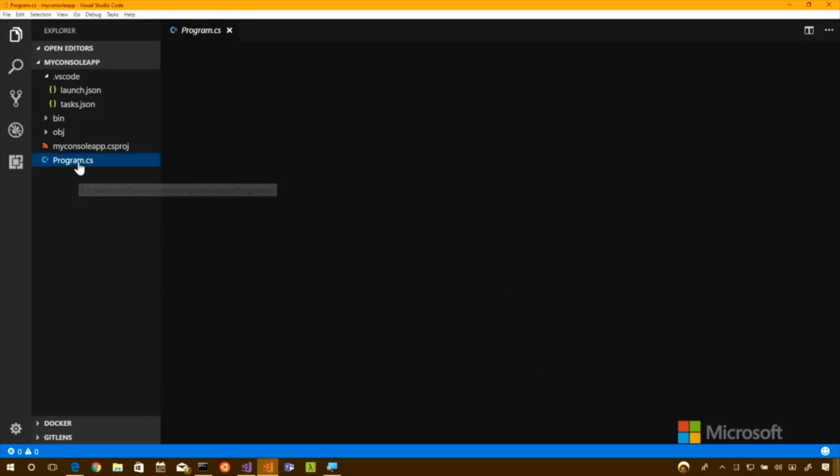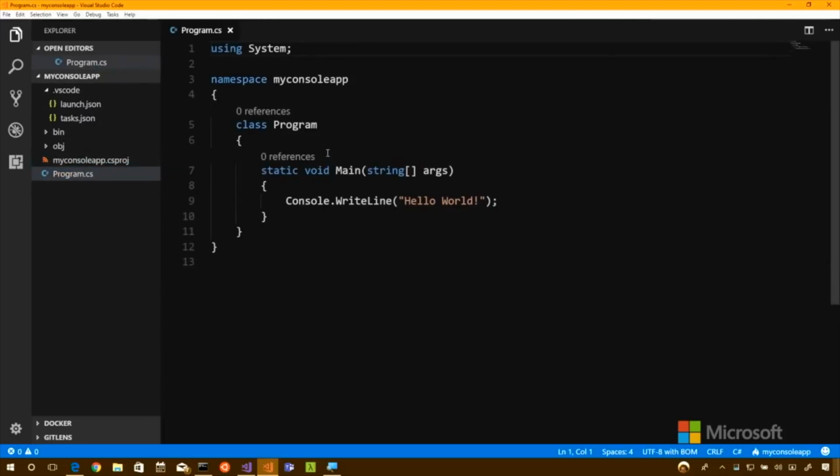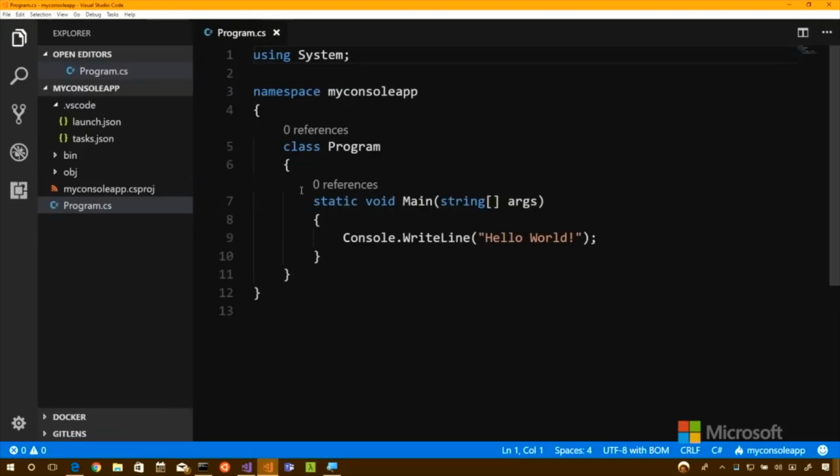So feel free to explore. That's beyond the scope of what we're going to do. I'm just going to double click on program.cs, and I'll zoom in a little bit. And we've got our application right here. I think it's always good for people to play around with the Console.WriteLine. Put your name in it, run it again, remove the semicolon and see what kind of errors you get. It's a really good way to get comfortable with the language.